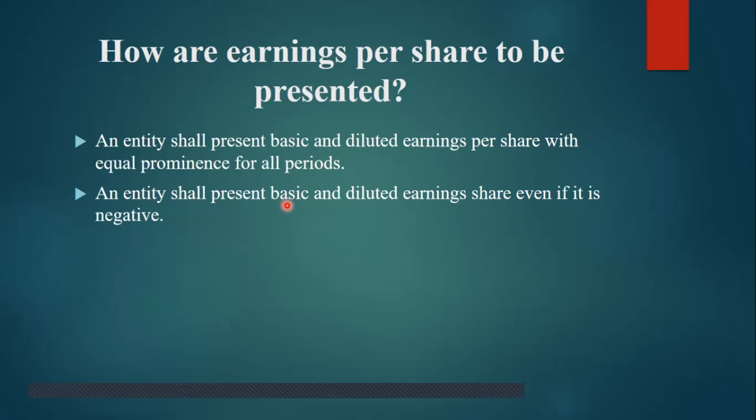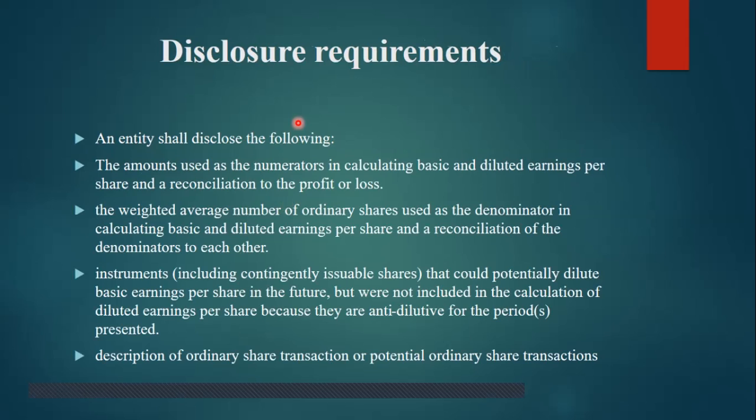Disclosure requirement: how we disclose the earning per share in our financial statement. An entity shall disclose the following: the amounts used as the numerator in calculating basic and diluted earning per share, and a reconciliation to the profit or loss. The weighted average number of ordinary shares used as the denominator in the calculation. Basically, this standard is interested in the number of shares. Which number of shares you are dividing in the denominator.